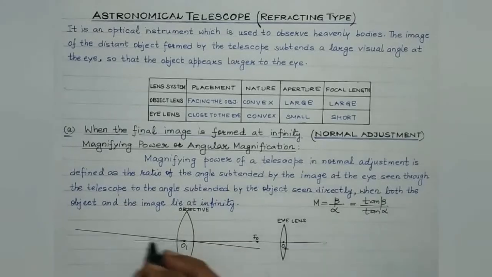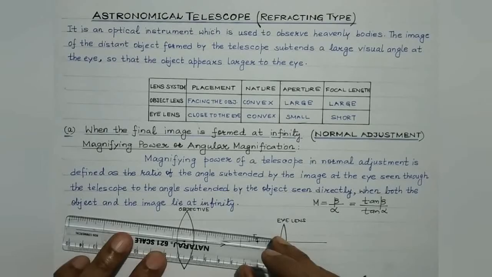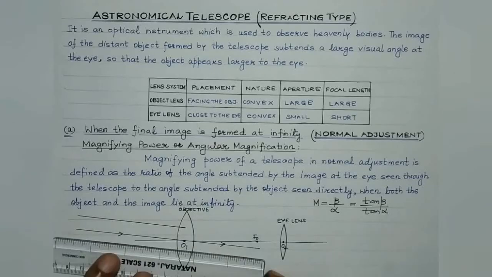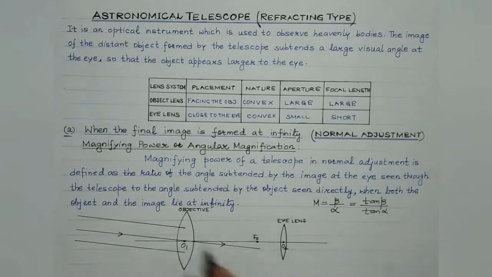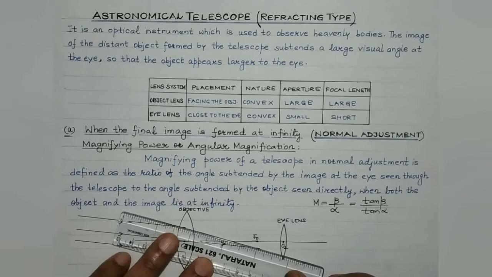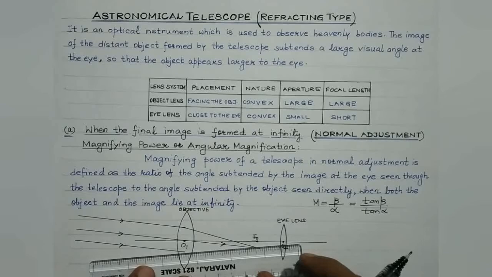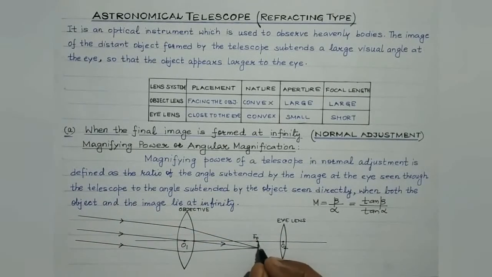A ray passing through the optical center will remain undeviated, isn't it? And if the object is lying at a very, very far away distance, then the rays from the object may be assumed to be coming parallel to each other, like this. And we are aware after refraction, they will all tend to converge at the focus. So the image of the distant object will be formed exactly at the focus of the object lens. So this is where the image is formed. This is suppose A dash, and let us consider this to be B dash.